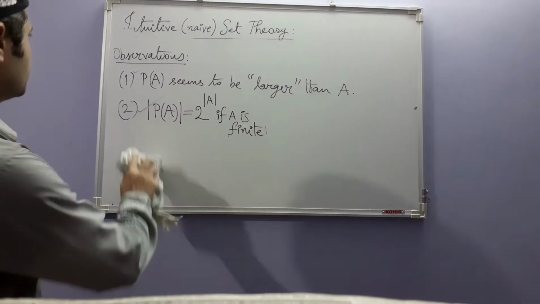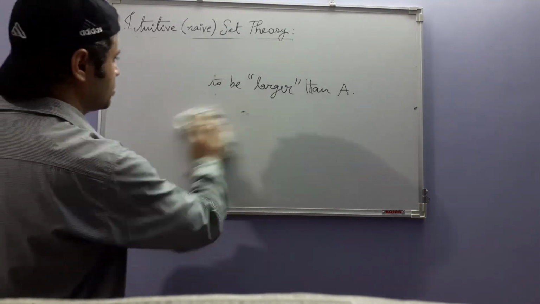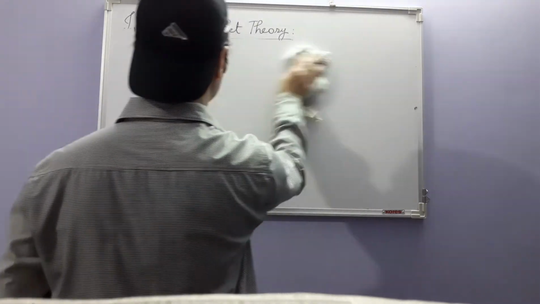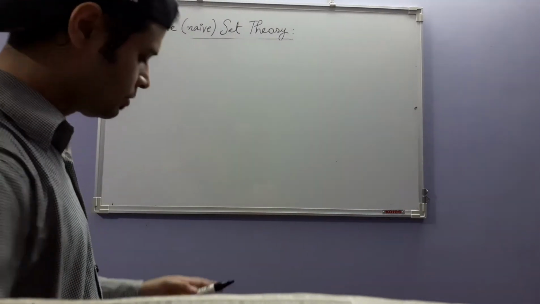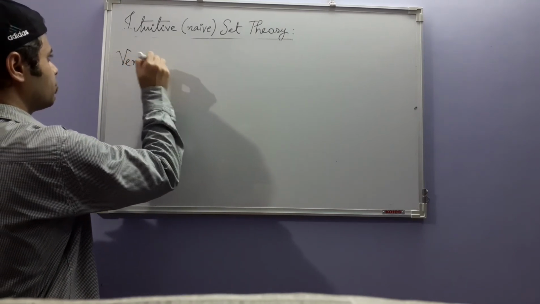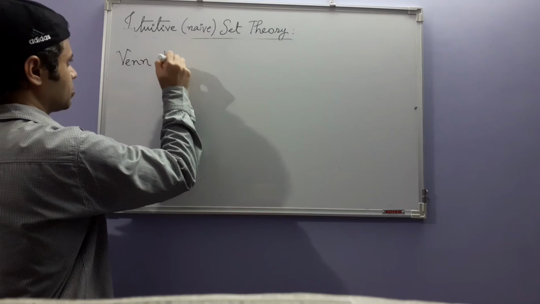Now, next we come to the concept of Venn diagrams.